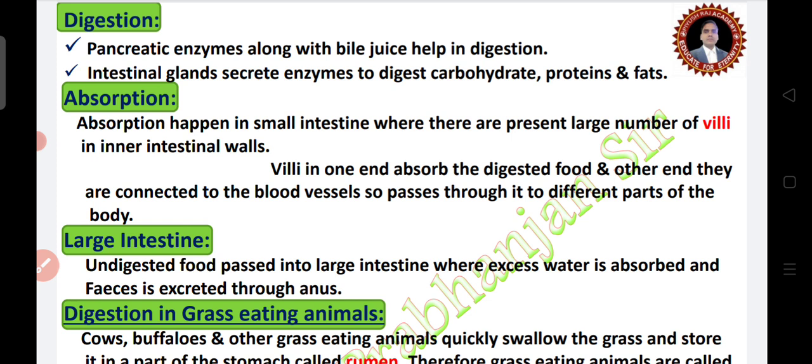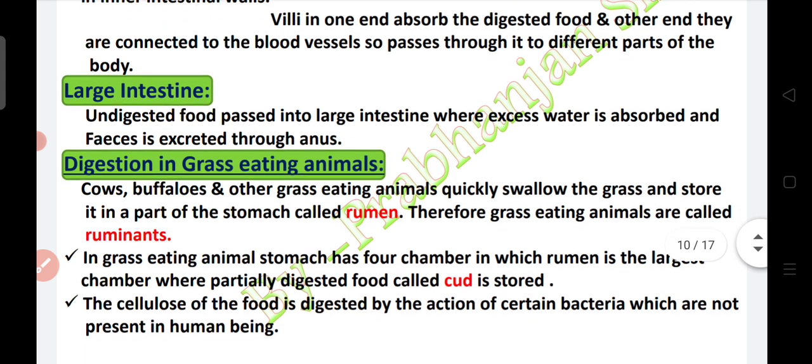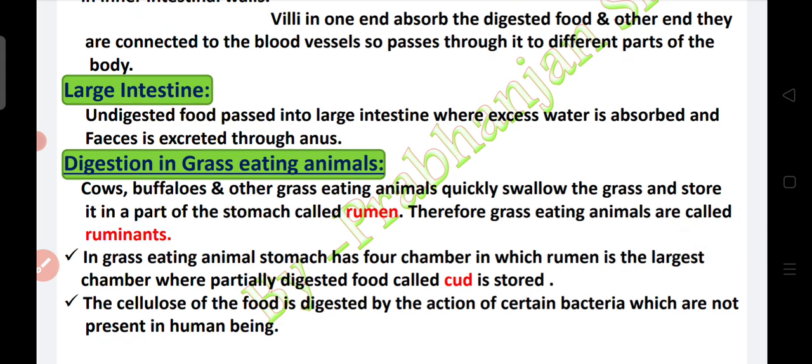After assimilation, the left residue or undigested food goes to the large intestine, where excess water and salt are absorbed, and feces is excreted through the anus.